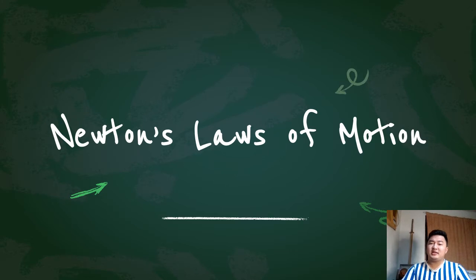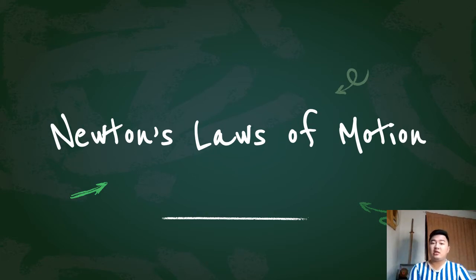Sir Isaac Newton was credited for being the first to describe the motion of massive objects, and he was able to formulate these three laws of motion. These three laws became the fundamentals of an area in physics known as dynamics, where we study the motion of objects in relation to the forces which cause the state of motion of these objects. It describes how force influences the motion of objects, and there are, as mentioned, three laws.